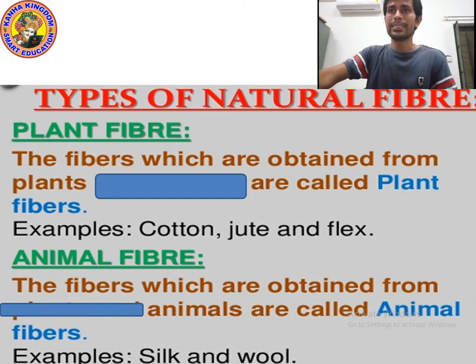Okay kids, now let's study types of natural fiber. Now you know the meaning of natural fiber.